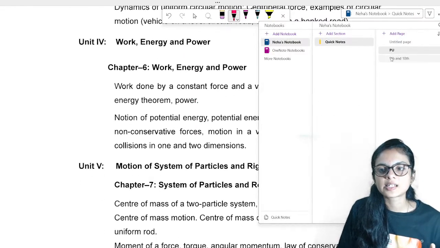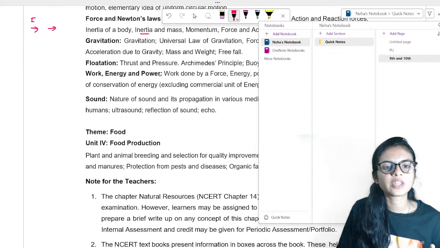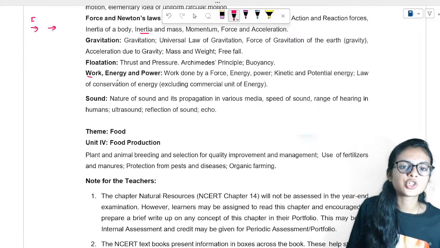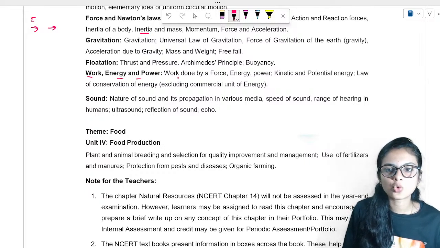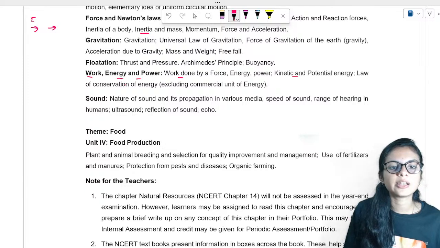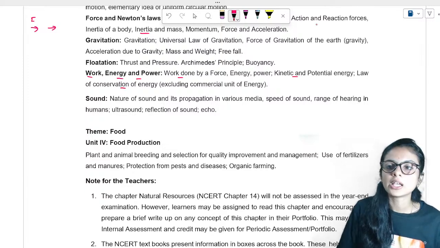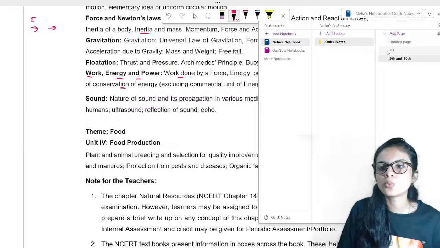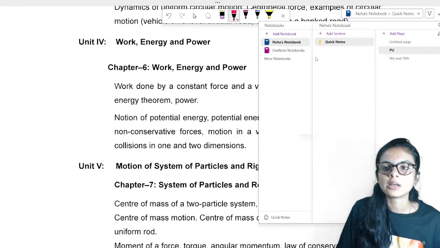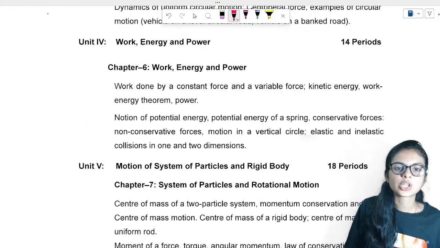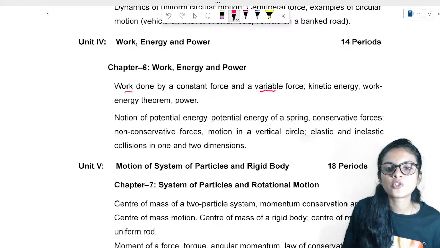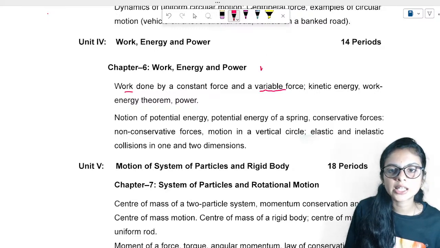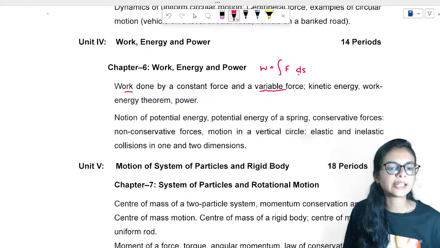Okay, after that, see here, similar kind of things you can see here. Work, energy, power, 9th standard physics, right? Work done, kinetic and potential energy, conservation of energy, you have studied in the ninth. But let me show you what is in 11th, right? In 11th physics, again you'll study the work done by a constant force, but variable force is important here. You'll see the integration of F ds. It was not present in the 9th standard.